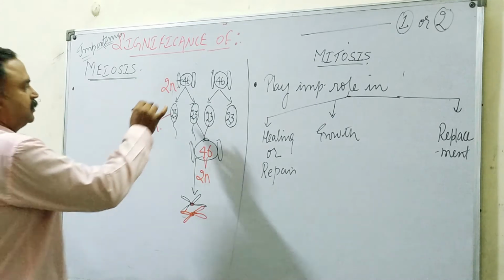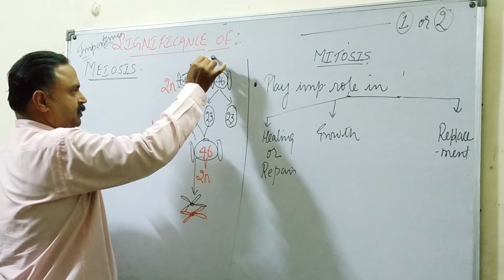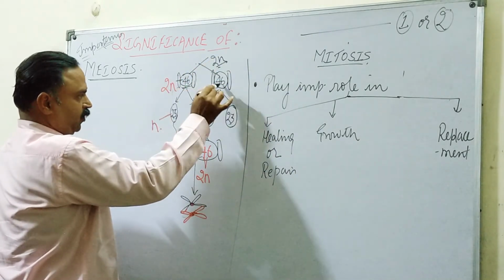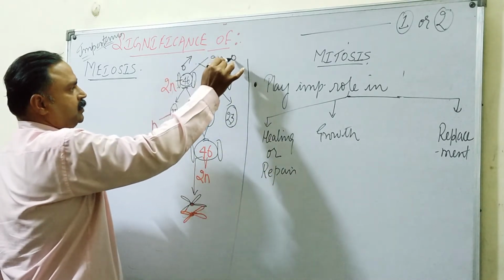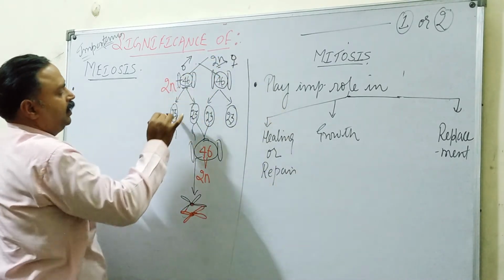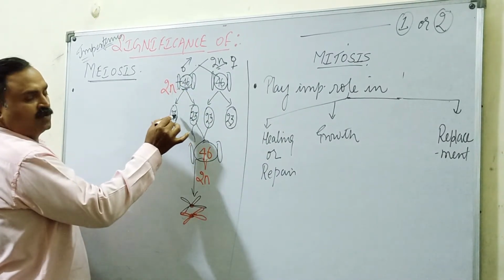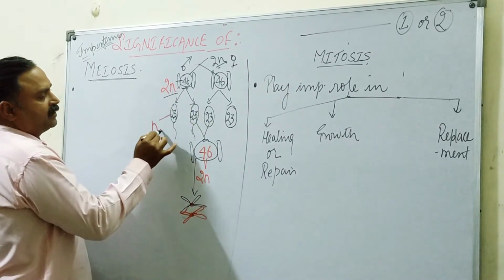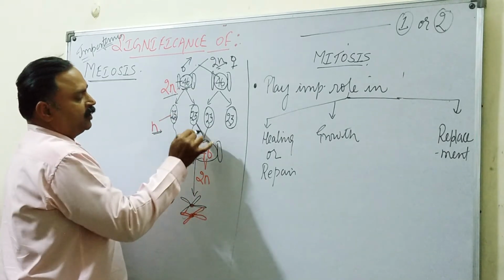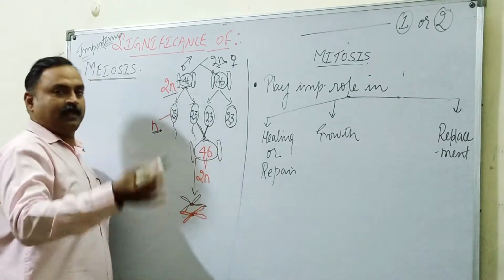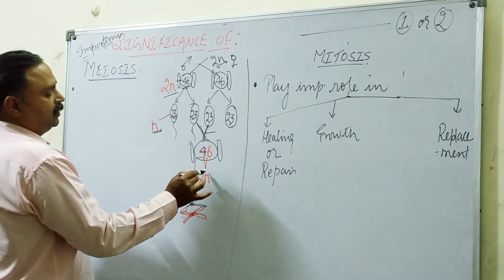Say in humans, in all the somatic cells we have 2N sets of chromosomes, that is 46 chromosomes. Say this is male and this is female, and when the gametes are formed, the number of chromosomes is reduced to half, that is from 2N it becomes N, or 46 to 23. So what is the importance? The importance is that in the next generation after fertilization the number is maintained.